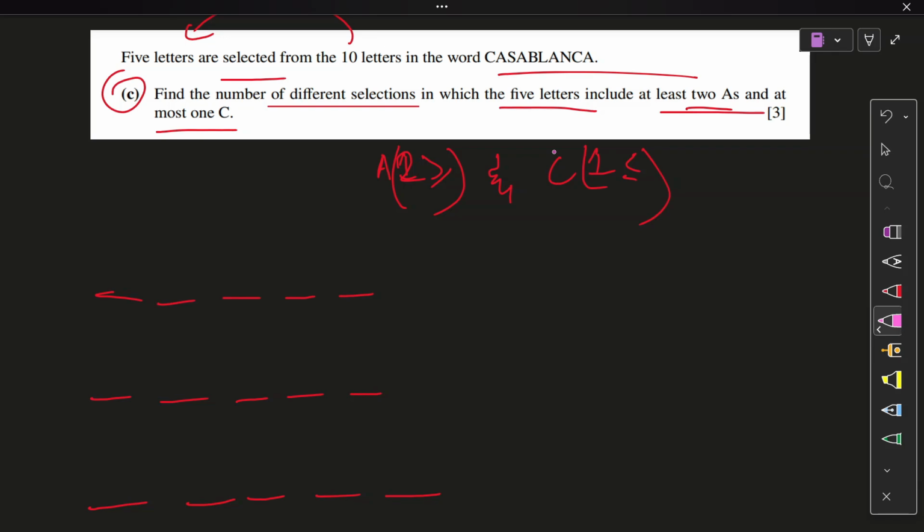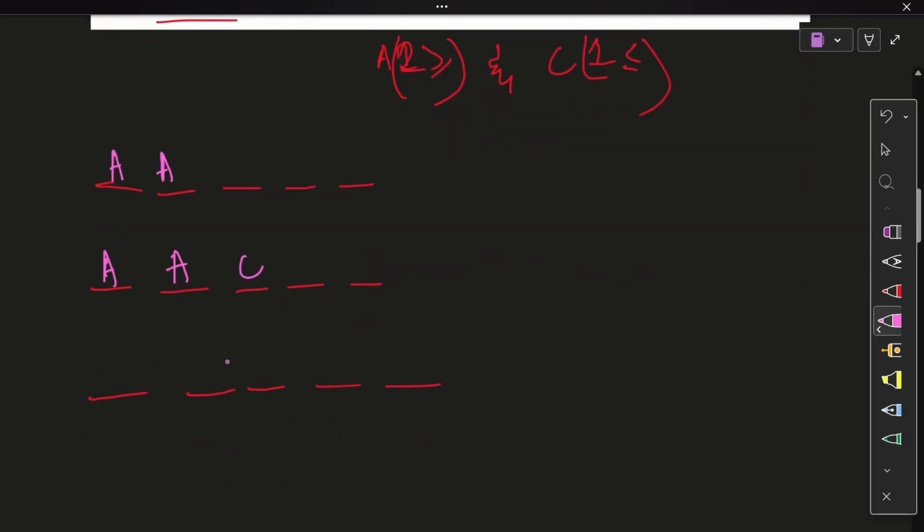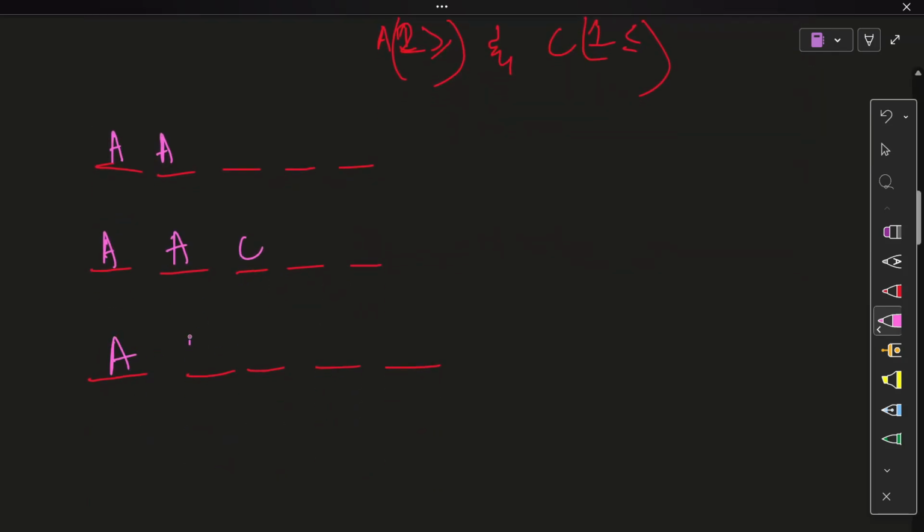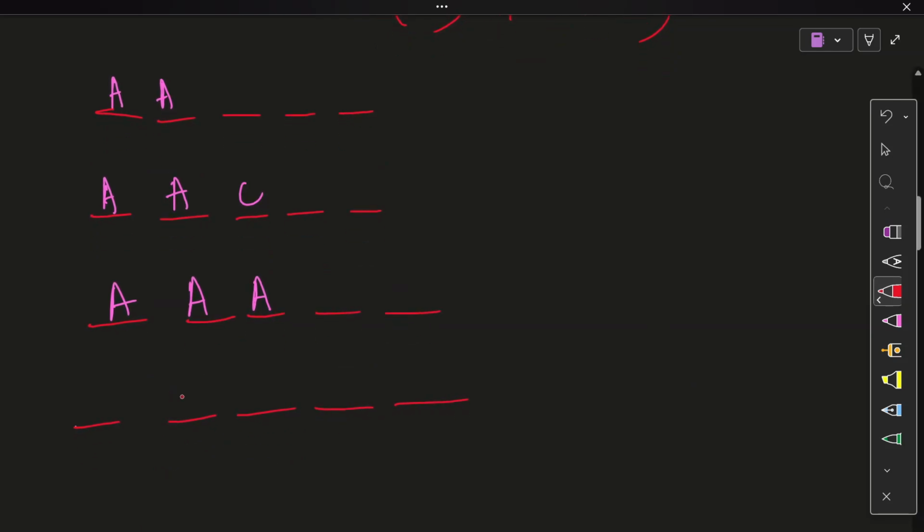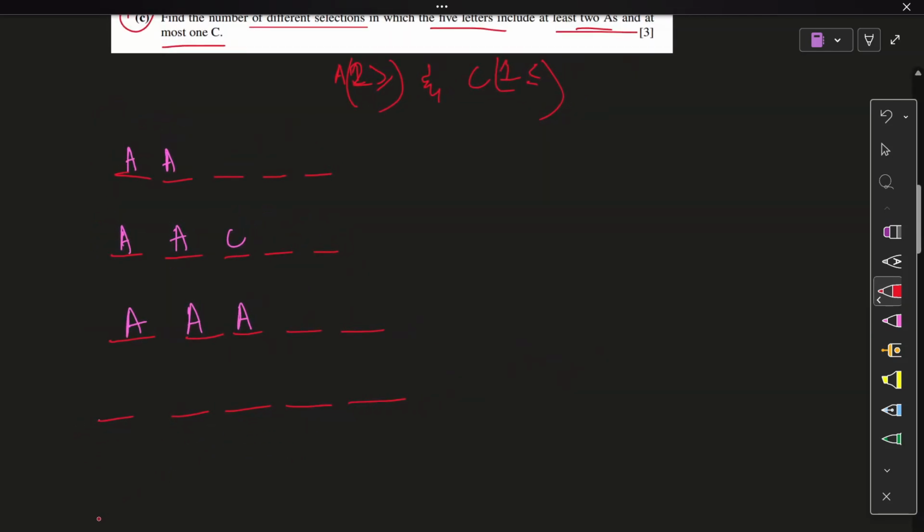Got it. So, my friends, let's just put 2 A's, 0C's, 2 A's, 1C. That's it. Let's increase the A's. 3 A's, 0C. Make one more. I need to remain to my color code. 1, 2, 3, 4, 5. This is gonna be a lot actually. Okay, 1, 2, 3, 4, 5. There we go. So 3 A's and 0C. No, 1C. At most, yep.